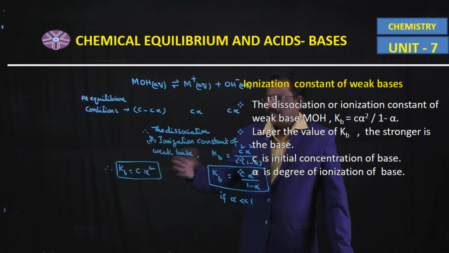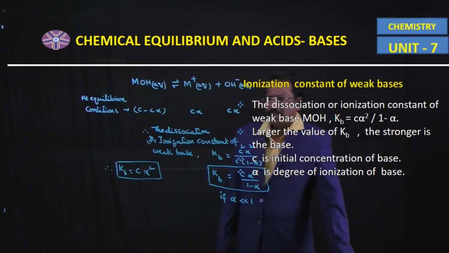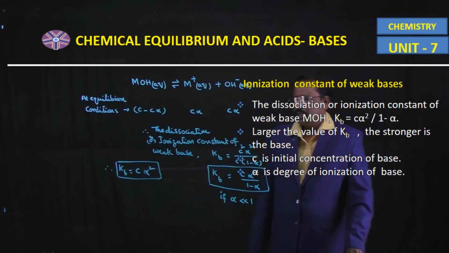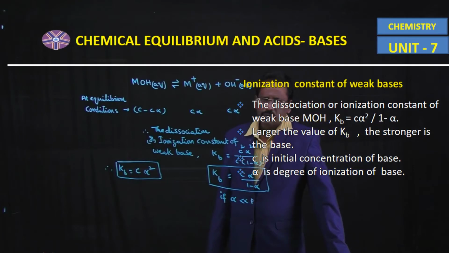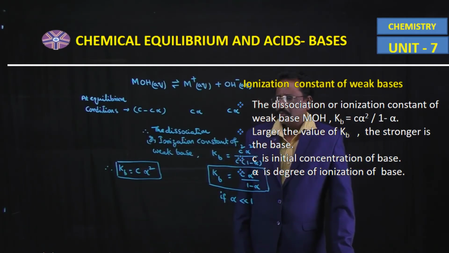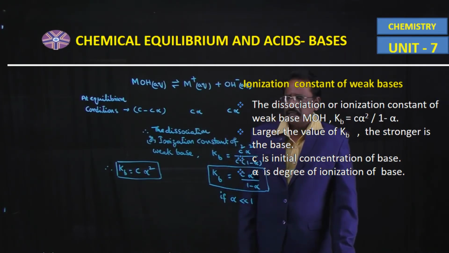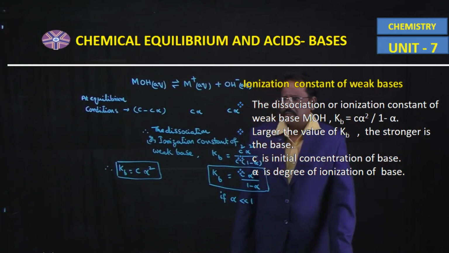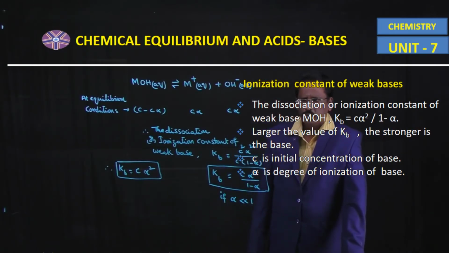In the same way, for a weak base, the dissociation constant Kb is also equal to C into alpha square, where C is the initial concentration of the weak base and alpha is the degree of dissociation of the weak base.